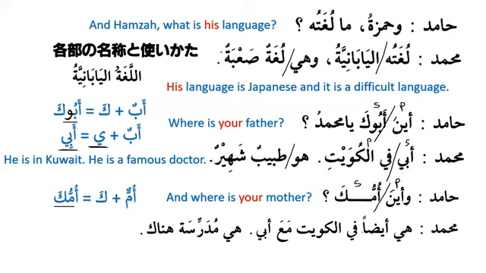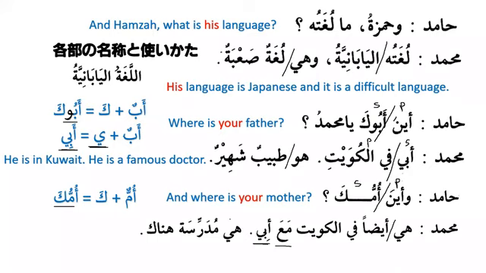Muhammadun, hiya aidan fil Kuwaiti. She is also in Kuwait. Ma abi, with my father. Okay, I have a question. After ma, why do we have abi? Why not abu? Why do we have abi? Because after ma, we have to use the noun which is majroor. So abi is basically majroor over here. With my father. Hiya ma abi, she's with my father.